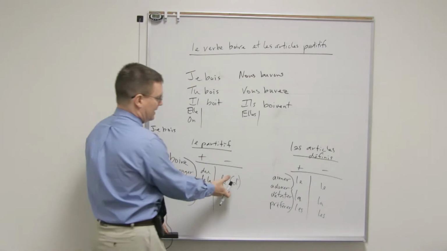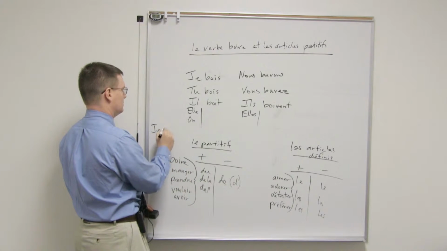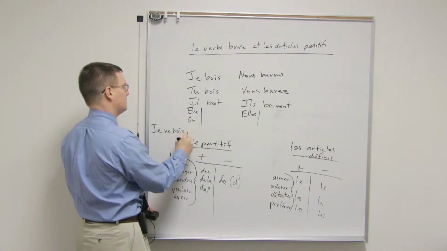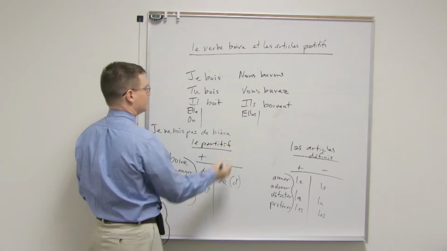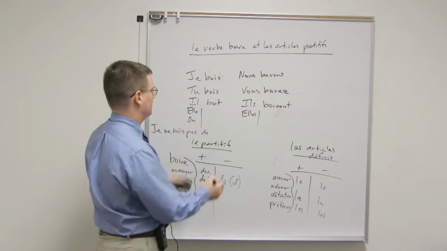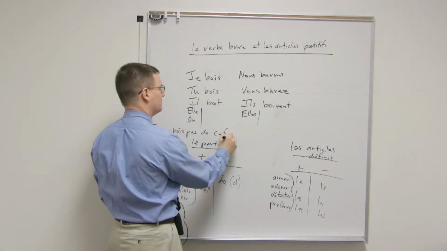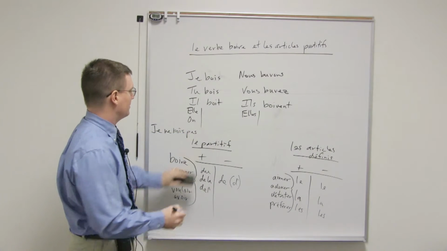Now, if I want to make it negative, what do I say? Je ne bois pas de bière. I don't drink beer, or any beer. Okay? Je ne bois pas de café. I don't drink coffee, for example. Or I don't drink water.